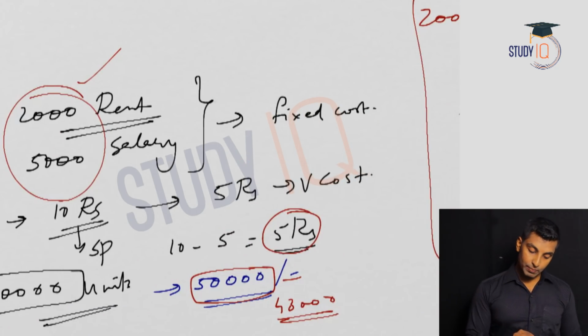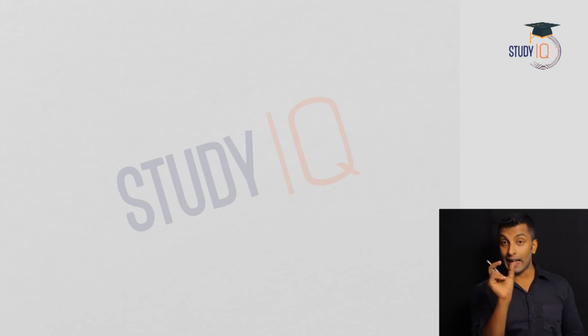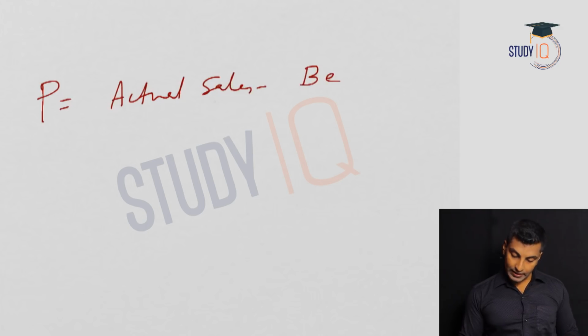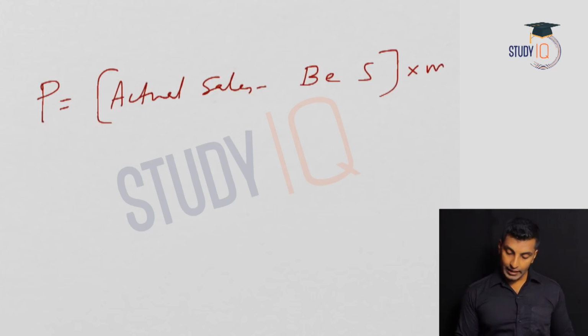Basically I just need to discuss these concepts: the variable cost or the direct cost, then indirect cost or the fixed cost, and the semi-variable cost, then margin and break-even. These are the words that you need to remember or know when it comes to profit and loss questions. So if you ask me what is profit: actual sales minus break-even sales, into contribution per unit, I am writing it as margin.